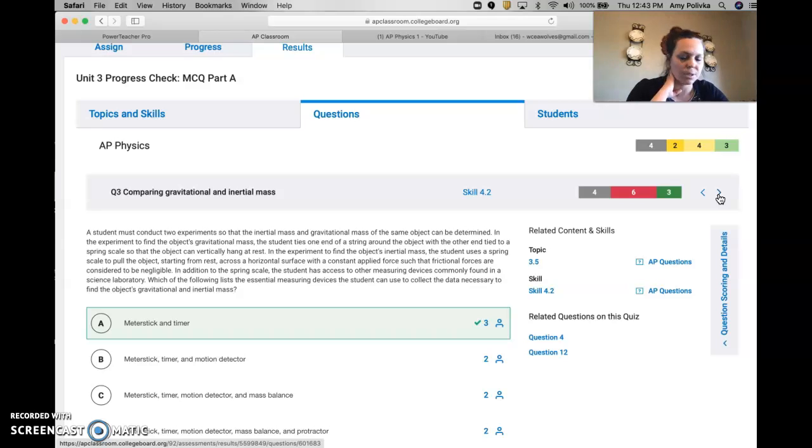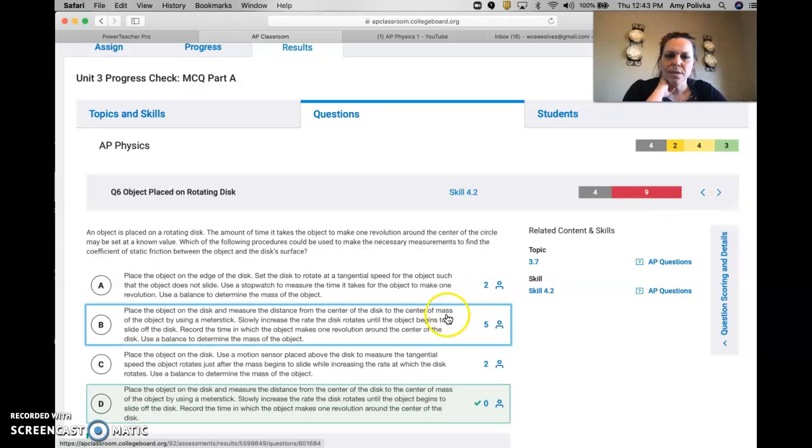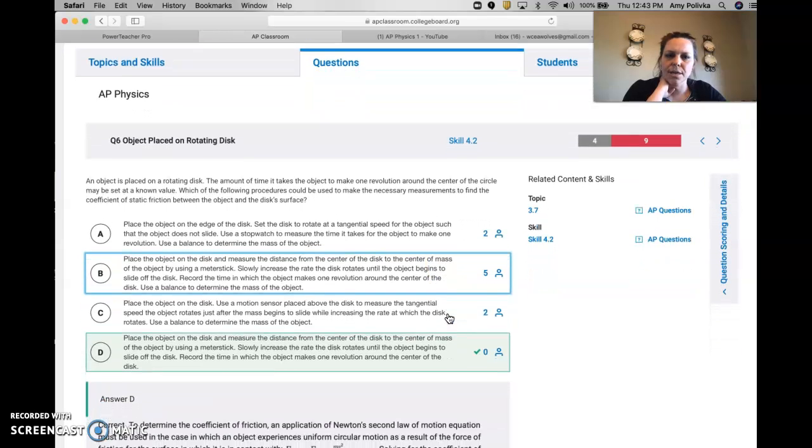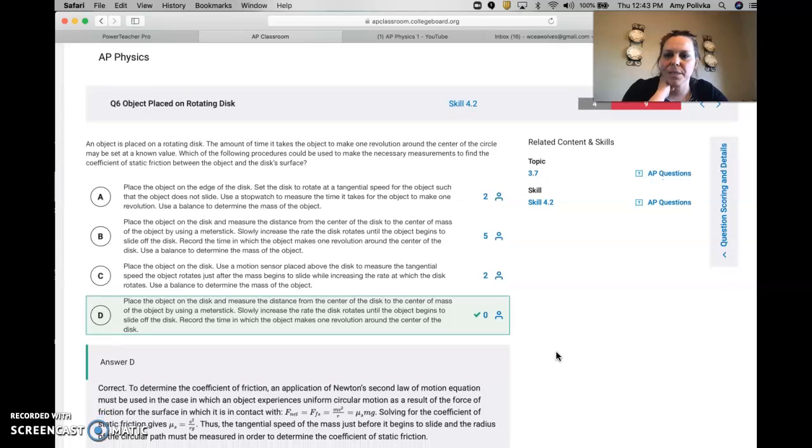All right. Geez, I have the worst time speeding along. So we're going to go to number 6 next. I have that one circled. Nobody got it right. And so I want to talk a little bit about this one.